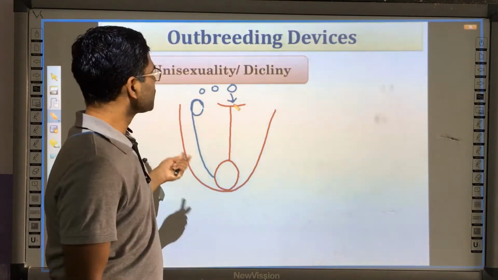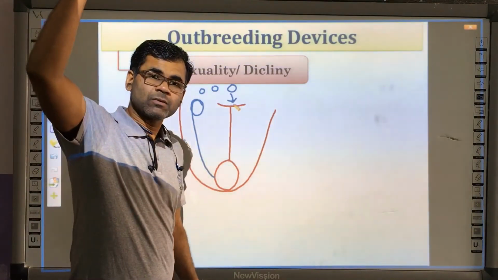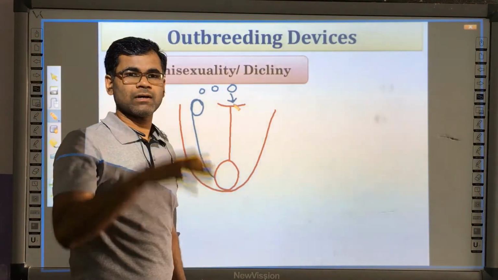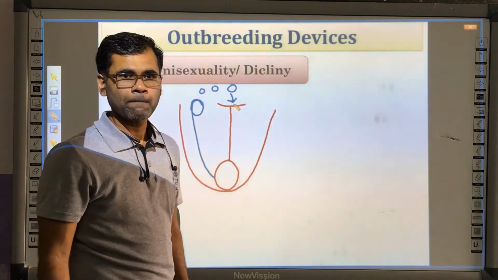In unisexuality or declining, what will the plant do? The plant will suppress one of its sexually reproducing parts, either male or female.